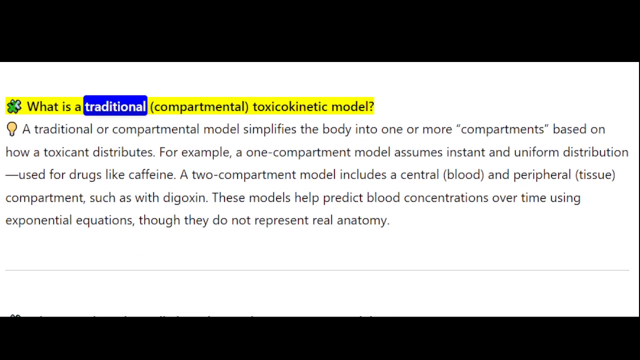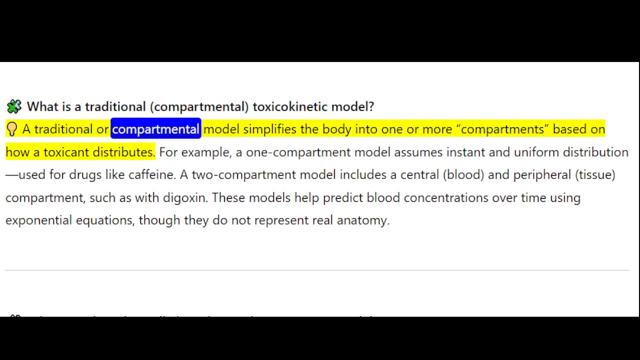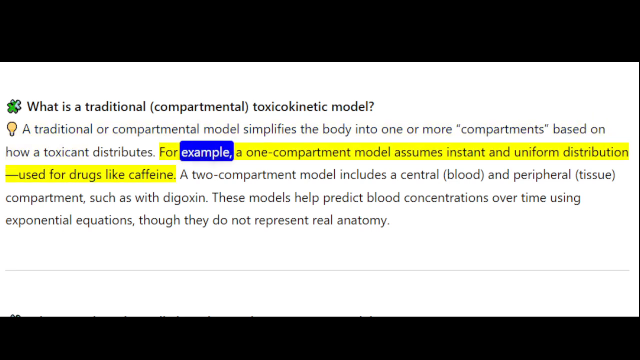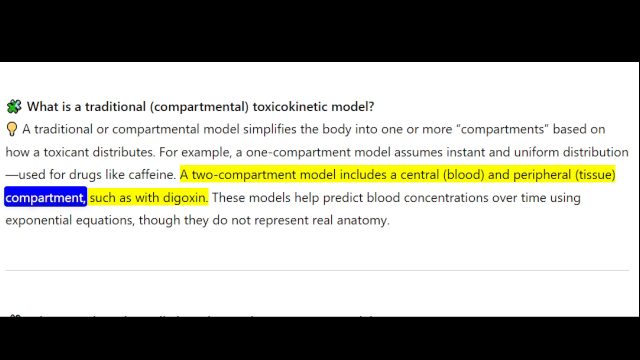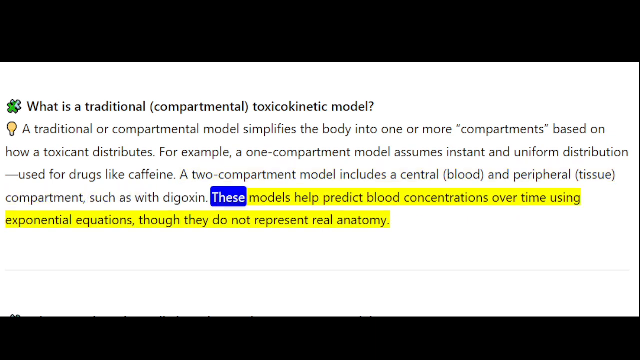What is a traditional compartmental toxicokinetic model? A traditional or compartmental model simplifies the body into one or more compartments based on how a toxicant distributes. For example, a one-compartment model assumes instant and uniform distribution, used for drugs like caffeine. A two-compartment model includes a central (blood) and peripheral (tissue) compartment, such as with digoxin. These models help predict blood concentrations over time using exponential equations, though they do not represent real anatomy.